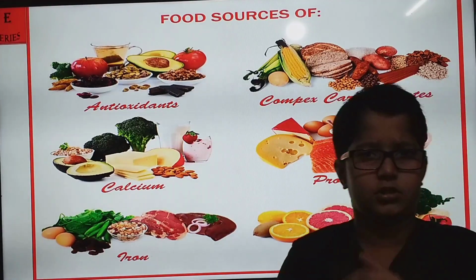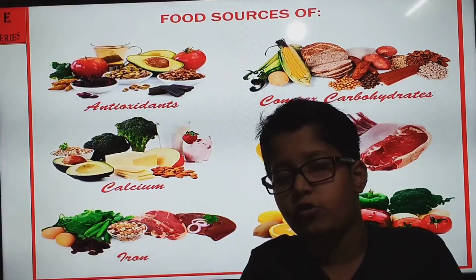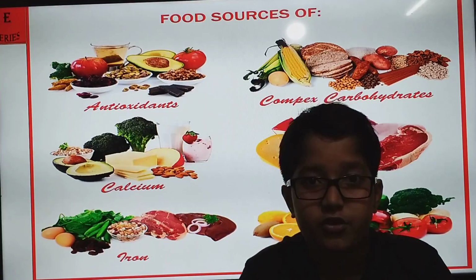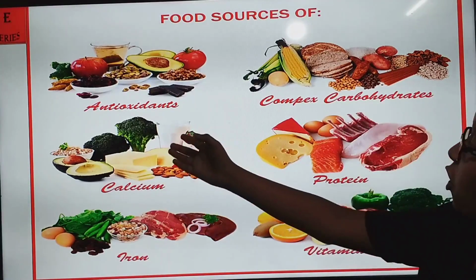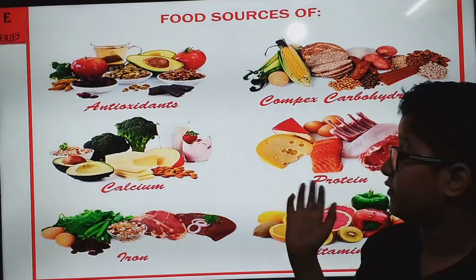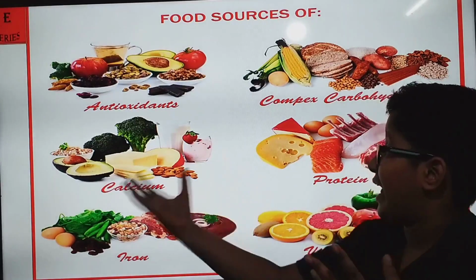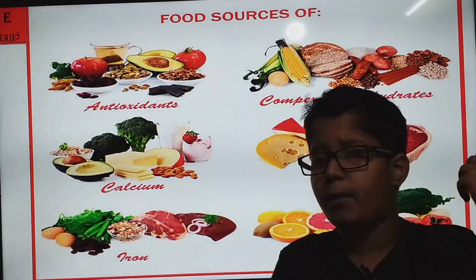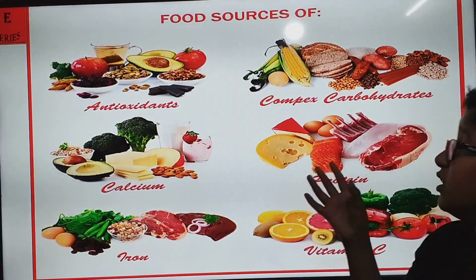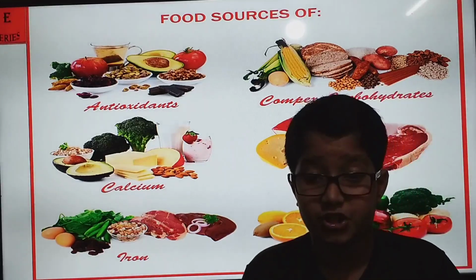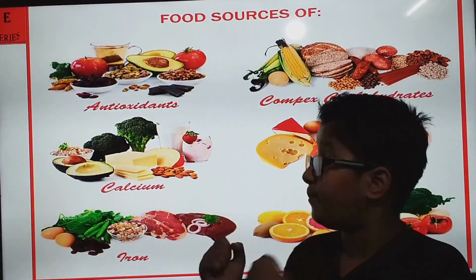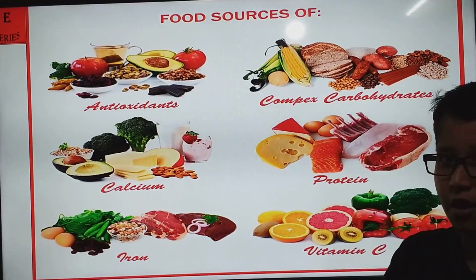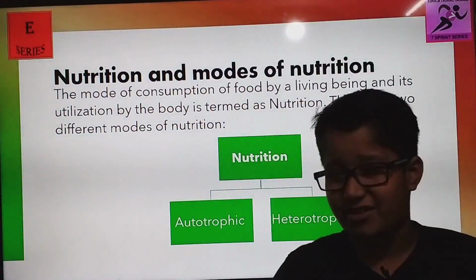Food sources. Now we eat food. Sources of food, which you can say is what we eat. So what do we eat? We eat complex carbohydrates, as we learned, and things with calcium, protein, iron, vitamin C, fat, and a lot of other stuff. It gives us our energy to do our daily work and play. So let's proceed.